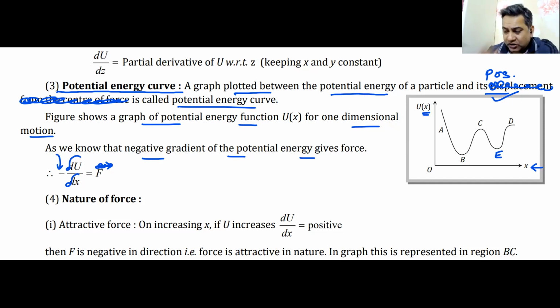So basically, draw this graph, and write: it's a one-dimensional force, minus del u by del x, the partial derivative of u with respect to x, will give you the force acting on the particle, the negative gradient of the potential energy. Note this down. I'll give you a minute.